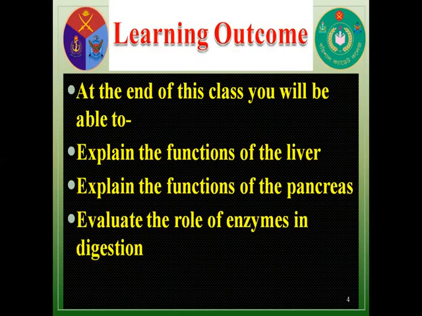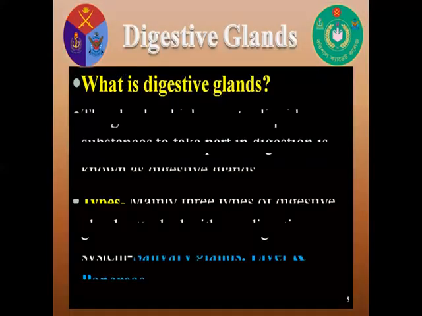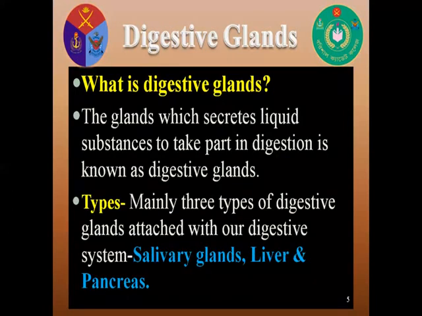At the end of this class, you will be able to explain the functions of the liver, explain the functions of the pancreas, and evaluate the role of enzymes in digestion. Now, what is a digestive gland? The glands which secrete liquid substances to take part in digestion are known as digestive glands. There are three types of digestive glands found in our body. Number one, salivary glands. Number two, liver. And number three, pancreas.